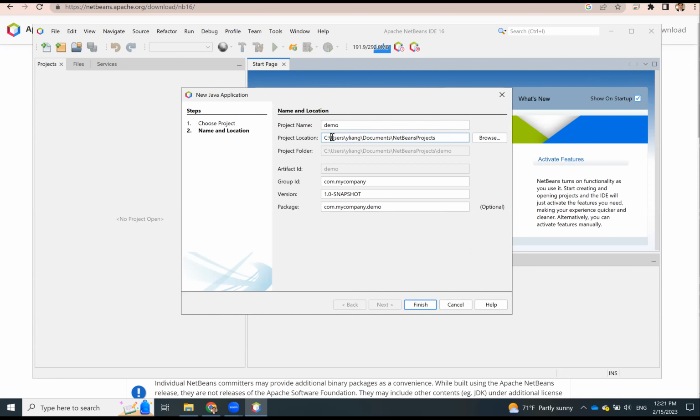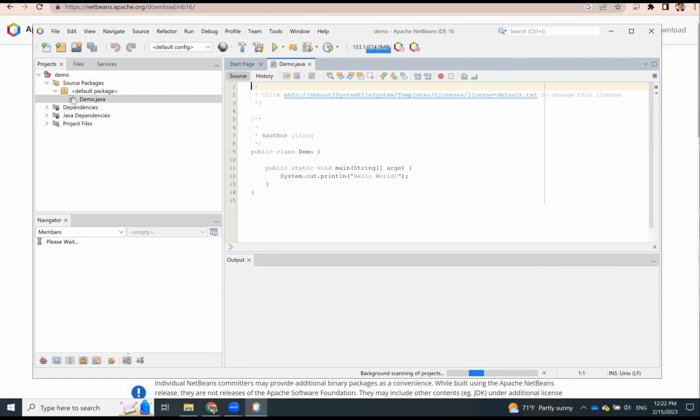I'm going to put it on the temp. So we're going to not use any package. All right, so I'm going to click finish to create this project. All right, so the project is created.